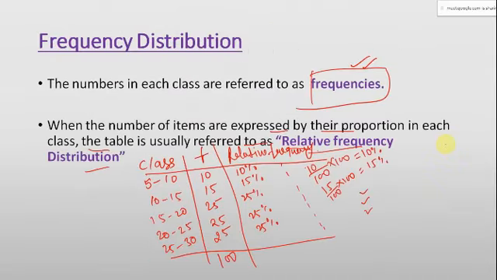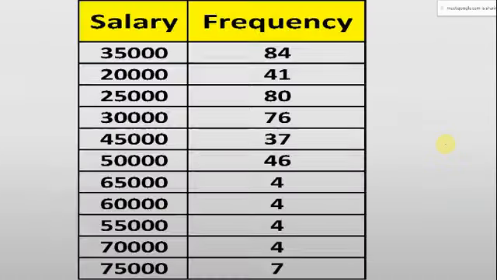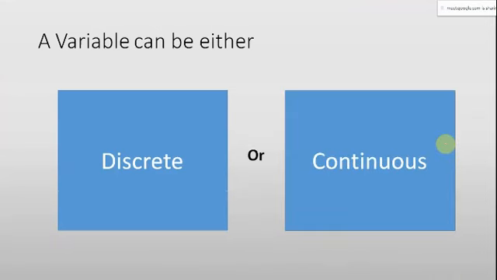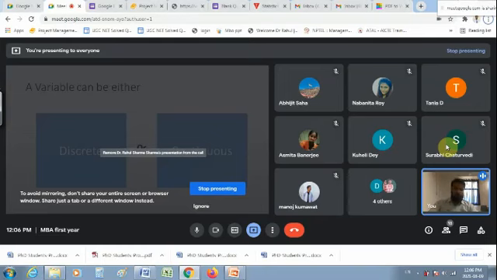But from a statistical point of view we need to understand another classification also, which will be helpful in finding the answers to the numerical questions. That is this: a variable can either be a discrete one or a continuous one. Now I want to hear from any one of you, do you have any idea about the discrete variable or the continuous variable?